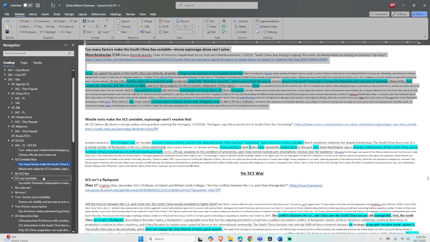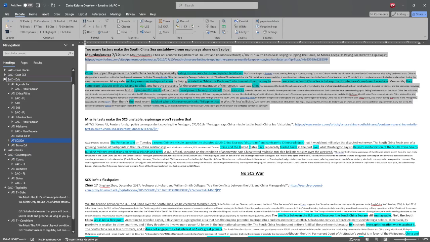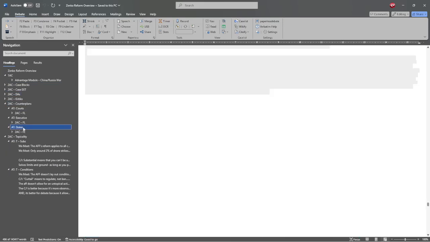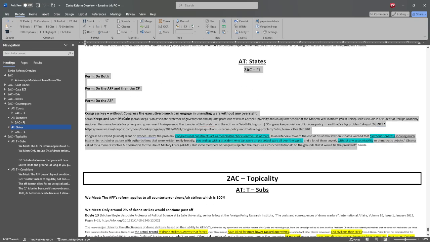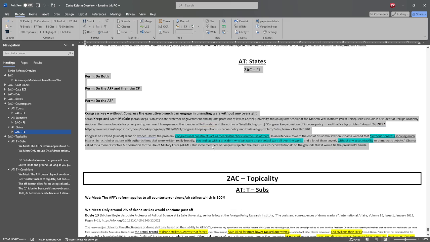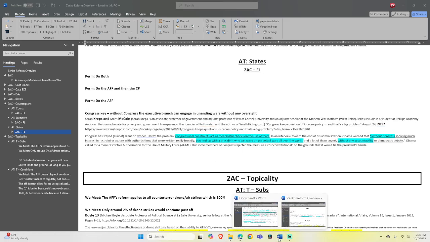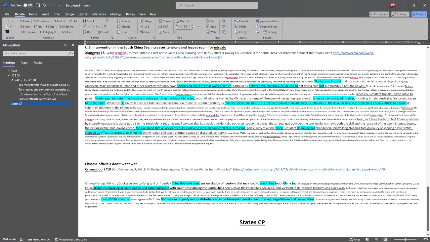I don't know if that really works. I think I had this prepped up just because people were reading it, not because it was necessarily a good argument. We'll have not a ton of arguments here, but there were a few permutations. So we'll go ahead and grab this frontline for the states counterplan. And we'll go ahead and throw that under state CP.